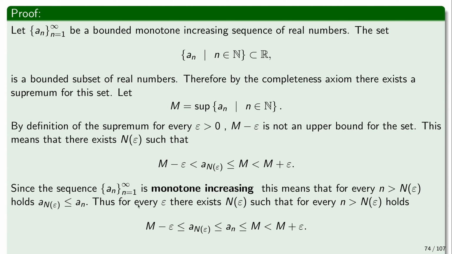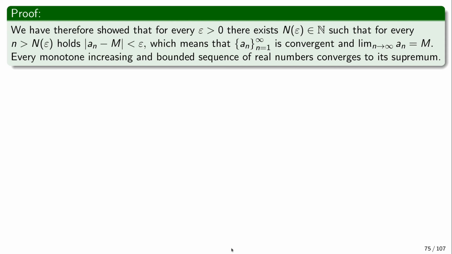So therefore, we have proven that for every epsilon there exists n of epsilon, such that for every n that is greater than n of epsilon, a_n is between M plus epsilon and M minus epsilon, which means that a_n minus M in absolute value is smaller than epsilon, which means that a_n exactly converges to M, right? So just restating, we have shown that for every epsilon we can find a natural number n of epsilon, such that for every n greater than n of epsilon, a_n minus M will be smaller than epsilon, which means that the sequence is convergent and the limit of the sequence is M, and M is the supremum. So we have proved that. Every monotone increasing and bounded sequence of real numbers is convergent to its supremum.